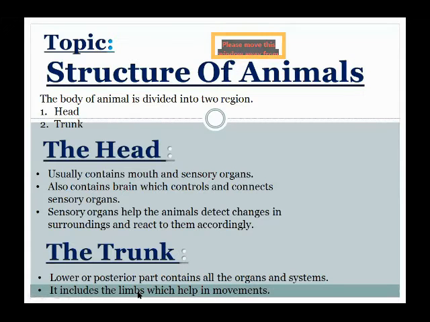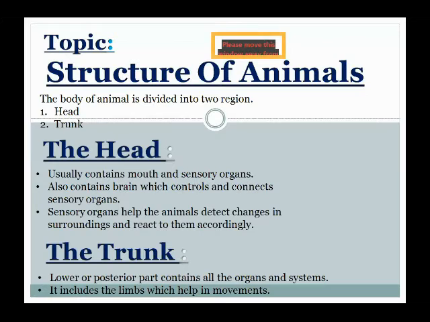What are the limbs? Limbs are actually called legs. In animals, there are four limbs present, which are the two legs on the front side called forelimbs, and the two on the back side called hind limbs. I'm sure it's clear to you students that the trunk contains all the soft tissues, organs and systems, is present on the lower and posterior part of the body, and also has limbs which help in movement.